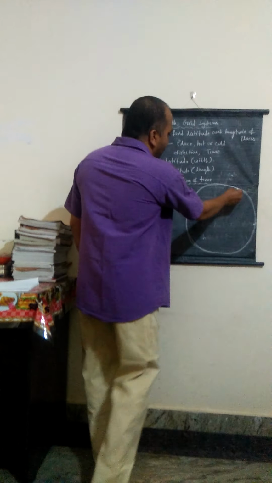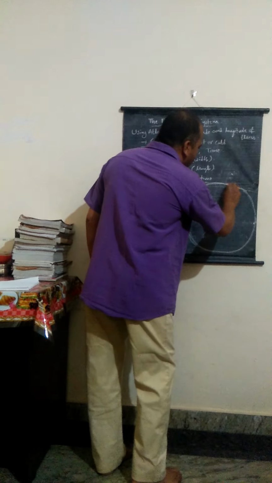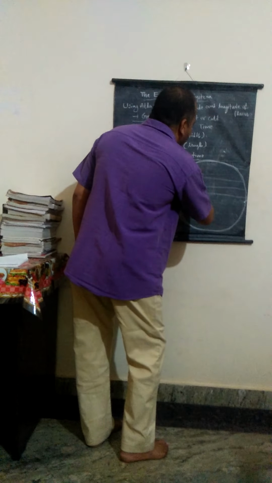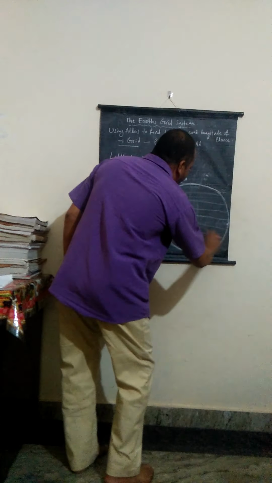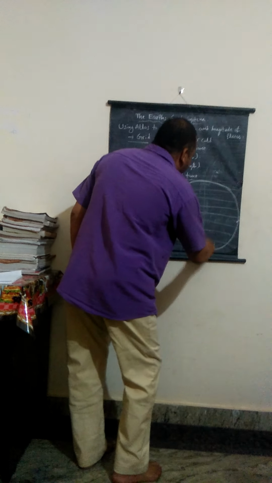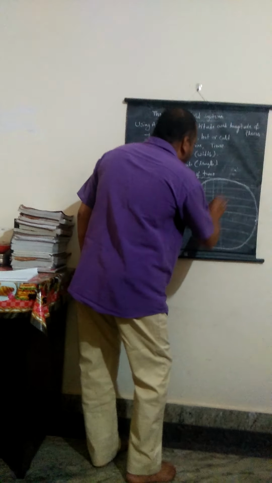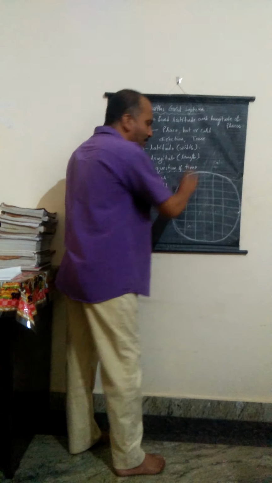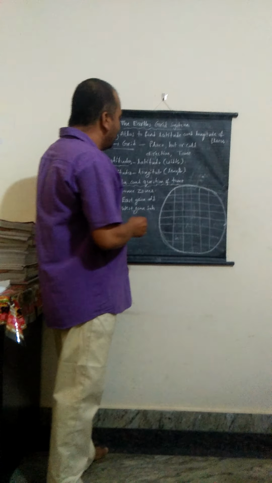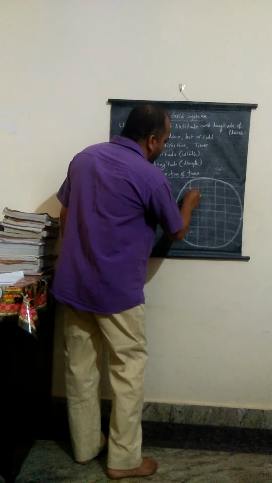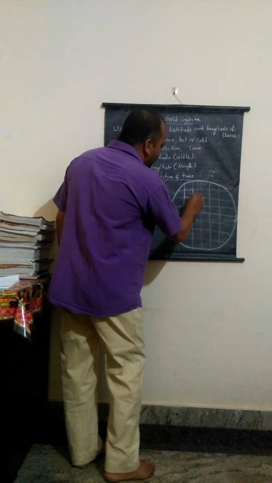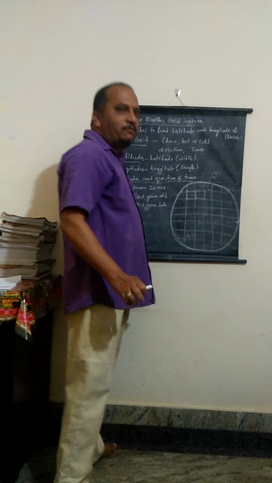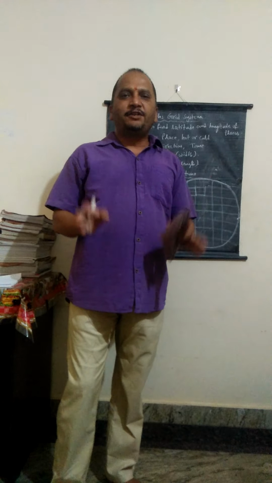For example, you see this is the globe. These are the latitudes. These are longitudes. Here you see the latitudes and longitudes are crossing each other. So this is called the grid. A network of latitudes and longitudes on a globe is called the grid.